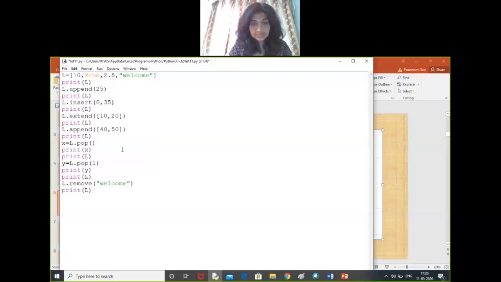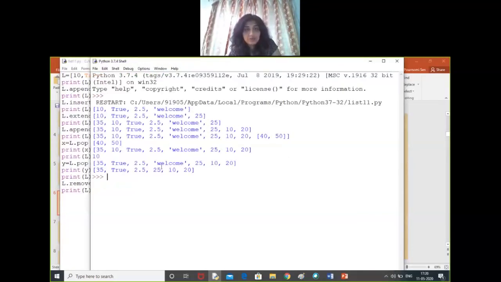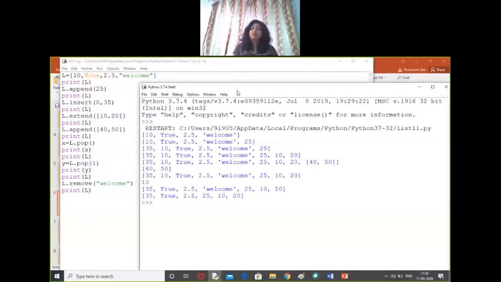So if we just run it, see, welcome has been removed. So in remove function, within brackets, we have to provide the value that we want to remove. But in case of pop function, either we will not provide any value, then the last element will be removed, or otherwise we will provide the index value. So these are the simple functions that we have already used in class 11. Again, in this chapter, we will be using these functions.